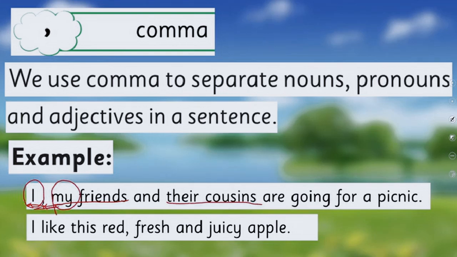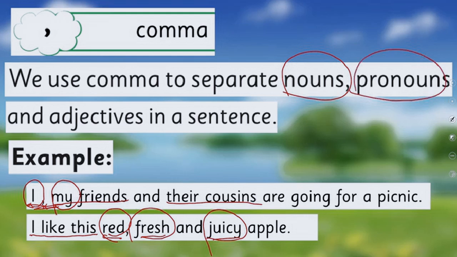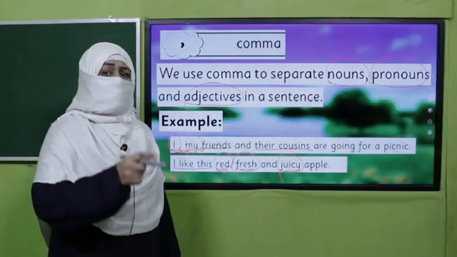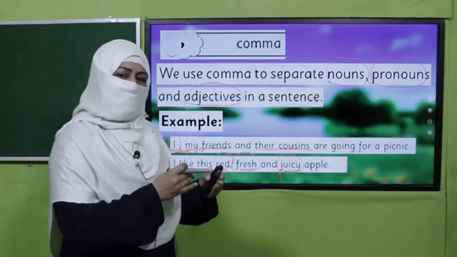We are going for a picnic. I like this red, fresh, and juicy. Now red, fresh, and juicy are adjectives. So whenever we have three or more nouns or pronouns or adjectives in a sentence, we put a comma to separate them, right? All these things we have already learned, so we are just recalling them.